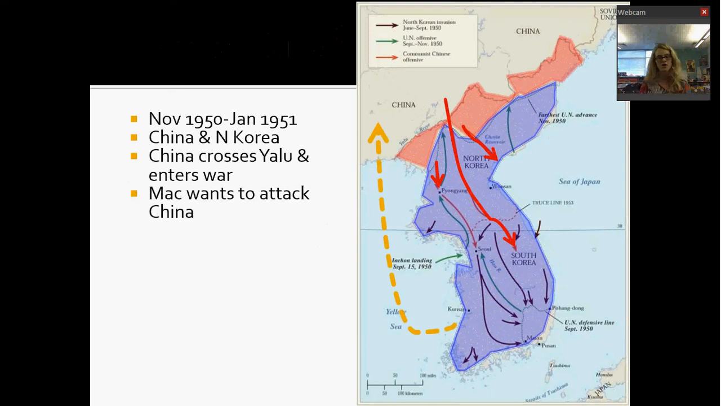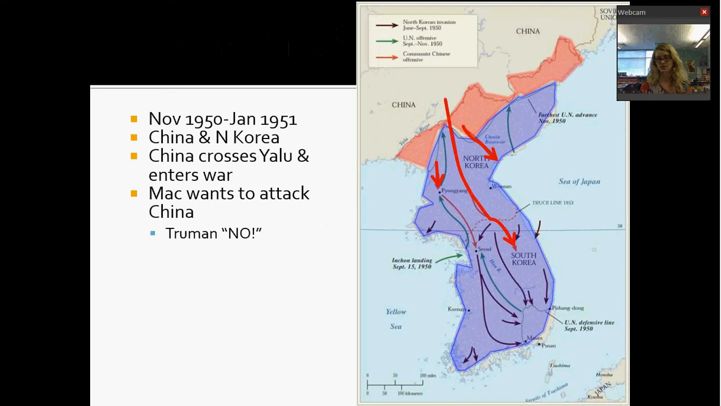Now, MacArthur wants to go in and bomb China. Okay, he wants to go in and just set off nuclear weapons in China. Well, Truman is not crazy about this idea. He's like, no, we're not going to do it. We're not going to bomb them, so you can just get that out of your brain.